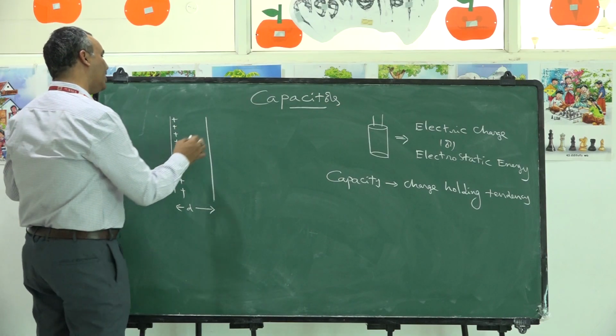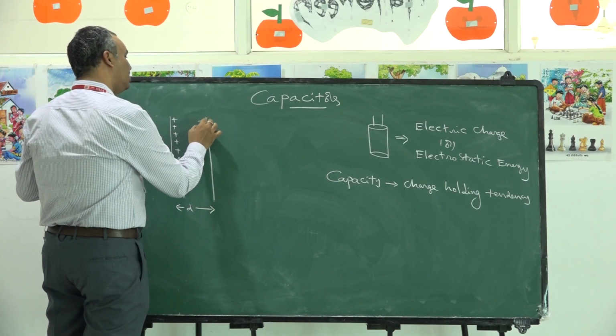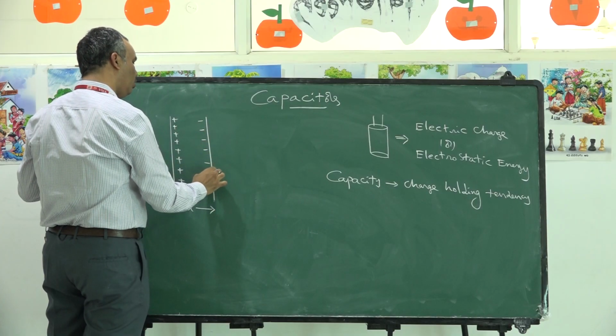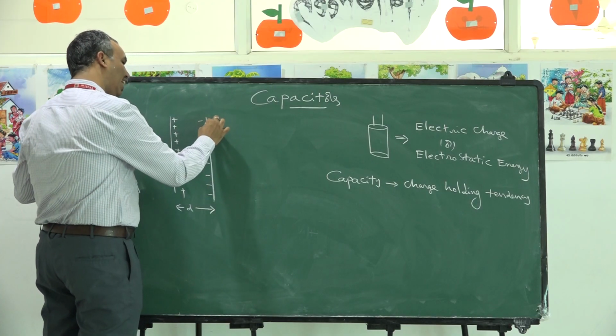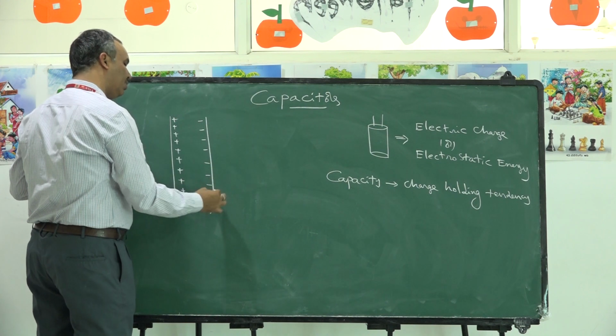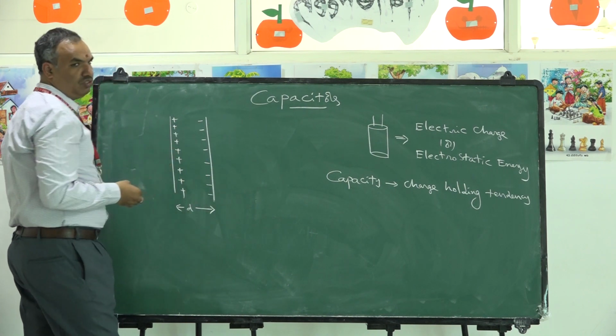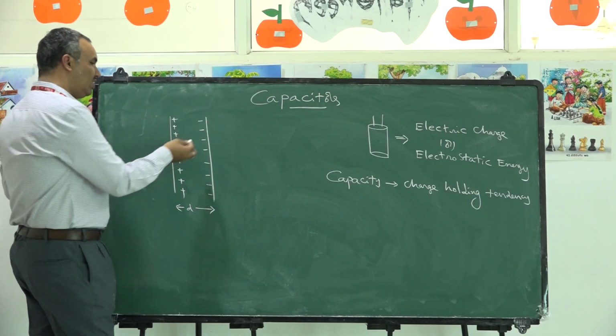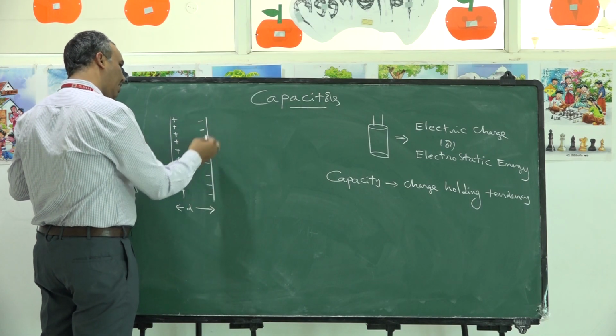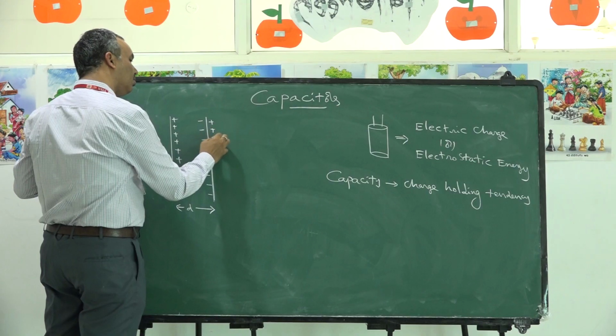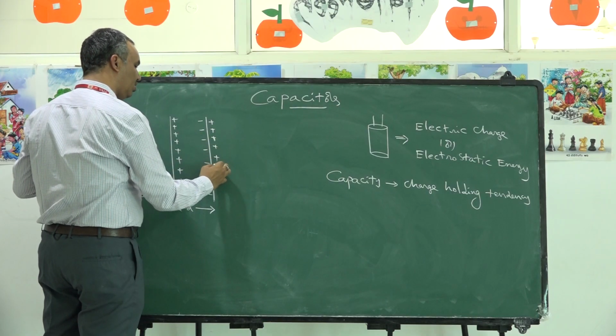Due to electrostatic induction, an opposite charge is induced over here. How do you get negative charge here? Whatever free electrons are available in the metal plate will come onto this side because of the positive charge. Once all the electrons come to this side, the other side of the plate gets positive charge.